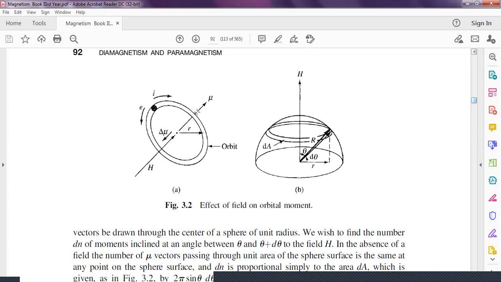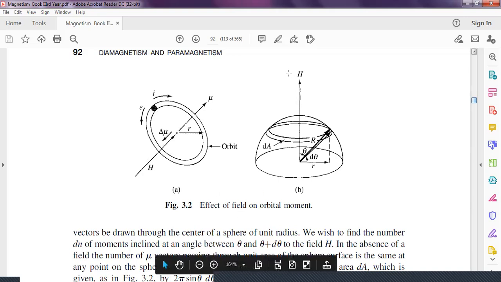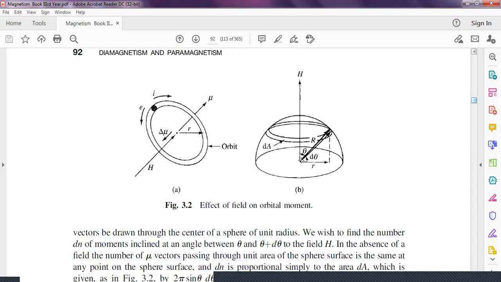This is a particular direction of the magnetic moment, and along the direction of the atomic magnetic moment, the magnetic field aligns in a particular direction. Okay, this is the field on an orbit moment. This is due to the magnetic field generated by the electrons in an atom. This is also called the atomic magnetic moment. Now, this is the direction of the magnetic field, and here this is the radius of the orbit, and here we will consider theta.